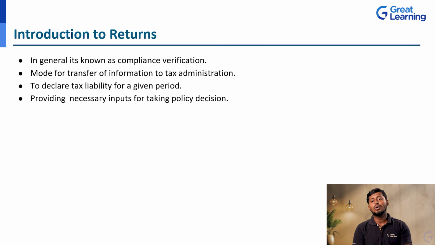Usually we do the tax calculation for one year, that is a 12-month period. It starts from 1st April of that particular year to the 31st March of the next year.